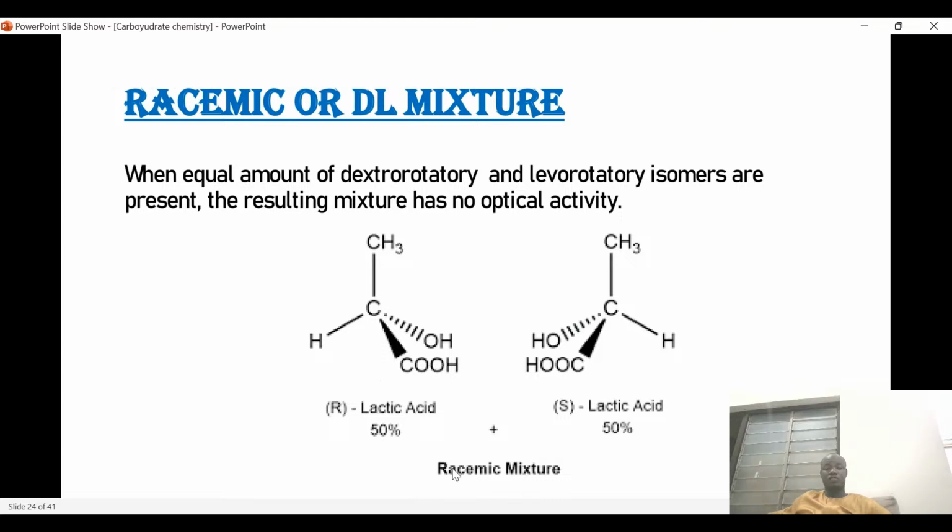The next one is the racemic mixture, which forms when there are equal amounts of D and L isomers. D and L isomers are examples of stereoisomers. Lubaba Yusuf is asking what the difference is between D and L isomers. For the D isomer, for example, look at it here. This is R and this is S.